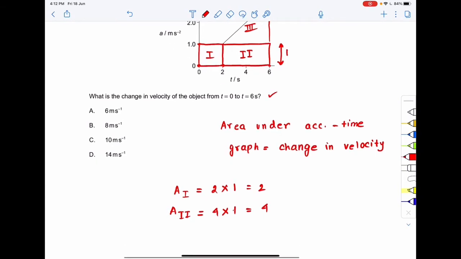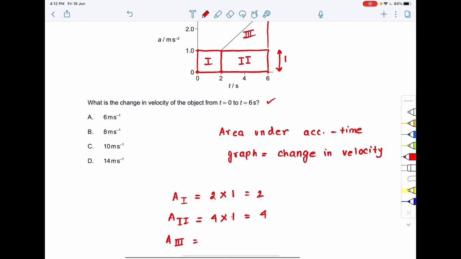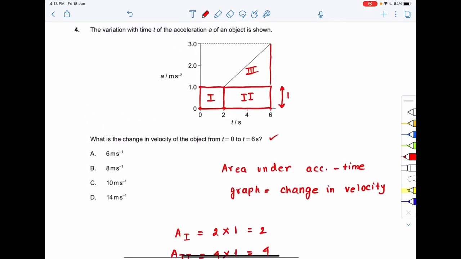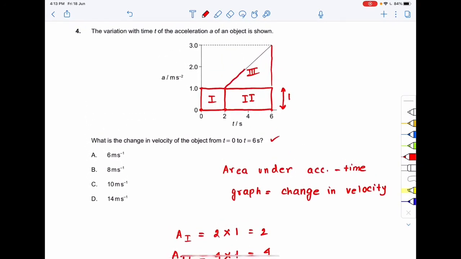And what will be the third area? The third area is a triangle, right? For this triangle, what is the base? The base spans from this point to this point, from t equal to 2 seconds to t equal to 6 seconds.